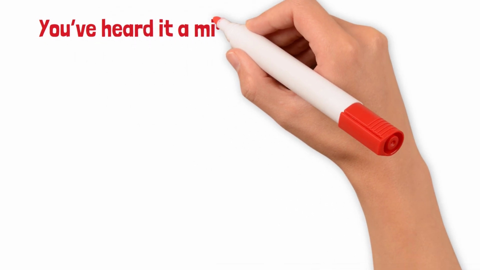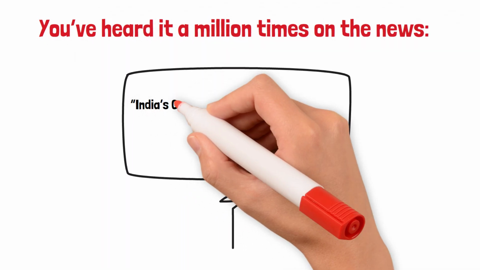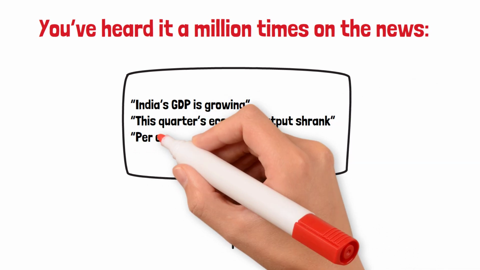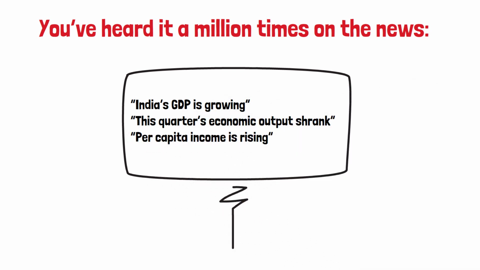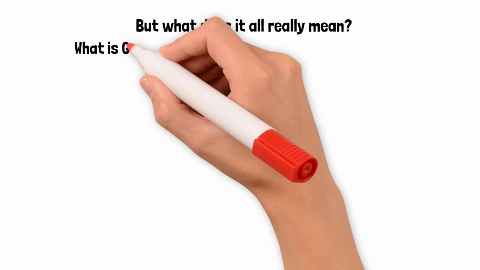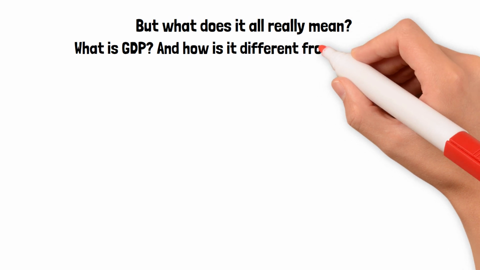You've heard it a million times on the news. India's GDP is growing. This quarter's economic output shrank. Per capita income is rising. But what does it all really mean? What is GDP, and how is it different from GNP or NNP?